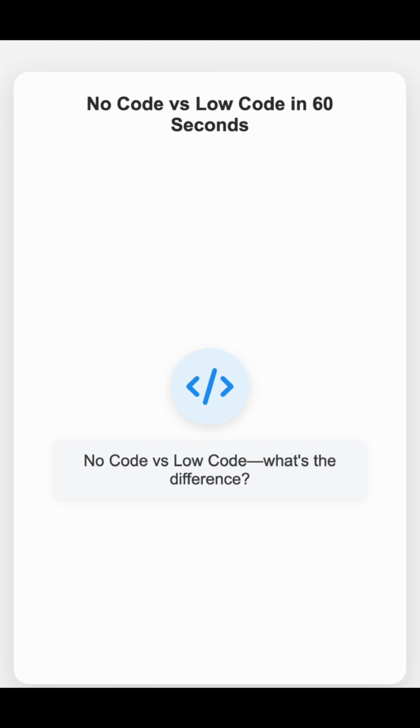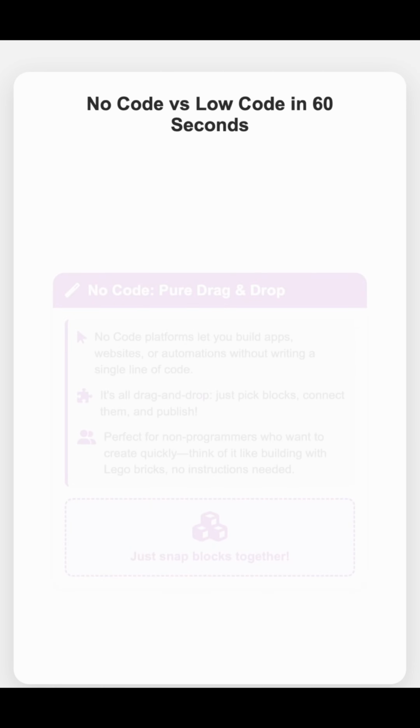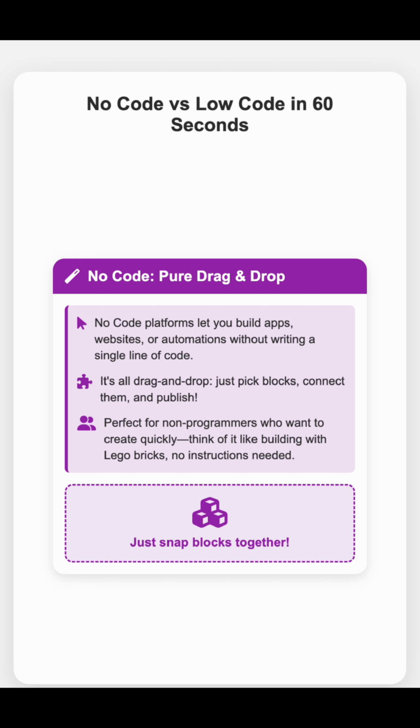No code versus low code, what's the difference? No code platforms let you build apps, websites, or automations without writing a single line of code. It's all drag and drop. Just pick blocks, connect them, and publish. It is perfect for non programmers who want to create quickly. Think of it like building with Lego bricks.